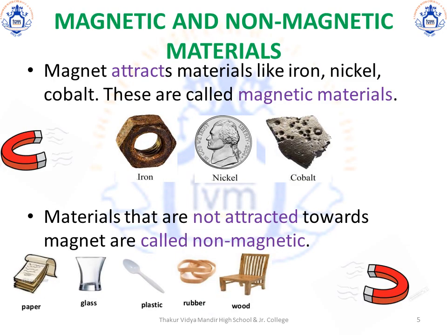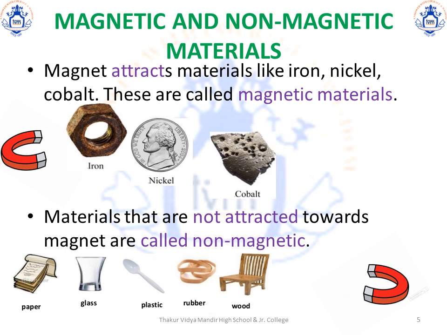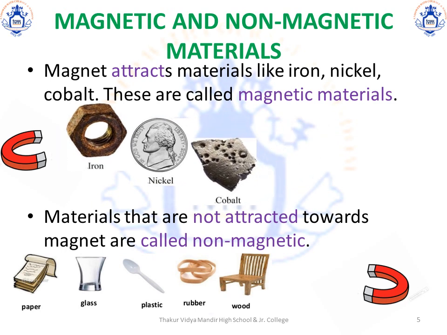It's essential to remember that materials can be of two types, magnetic and non-magnetic. Materials that can be attracted by a magnet, for example iron, nickel or cobalt, are called magnetic materials. Materials that are not attracted towards a magnet are called non-magnetic materials. For example, paper, glass, plastic, rubber, wood, etc.